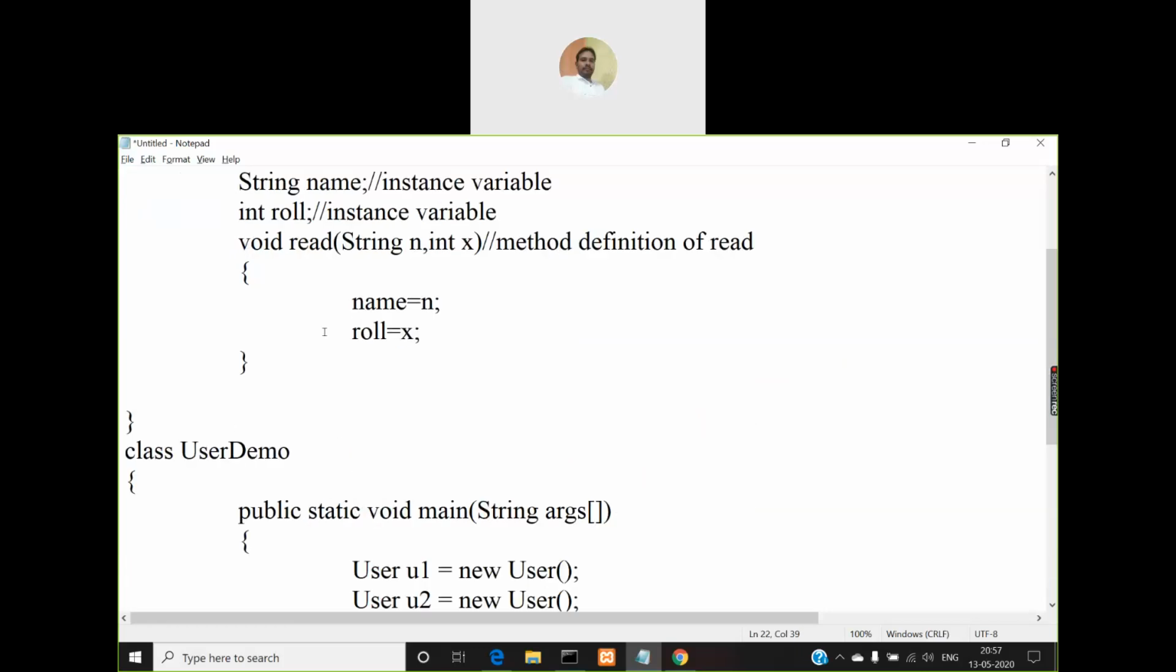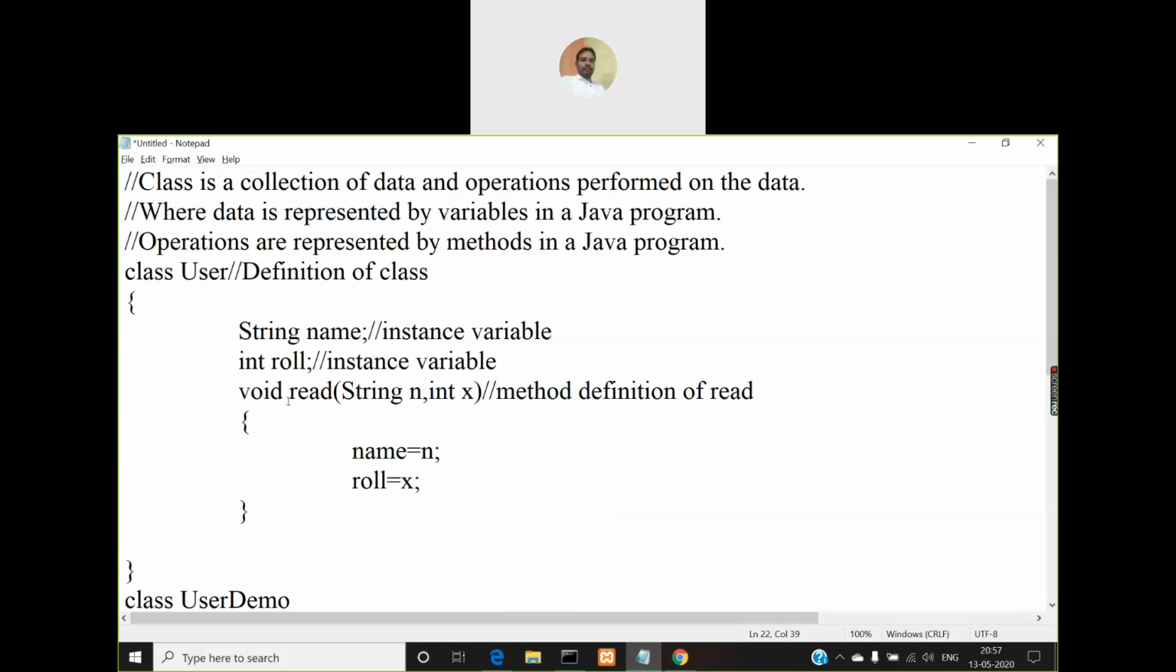But if you are accessing them inside the class, like in the read method, how are you using the name variable? You are not using an object here. Directly you are mentioning the variable name, because this class has these two instance variables as members, and the read also is another member of this user class. So members of the same class can directly access them.